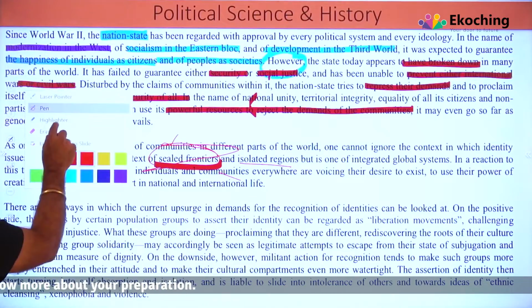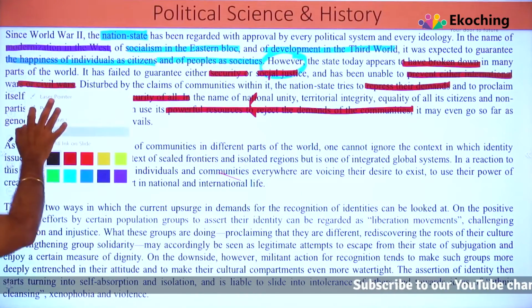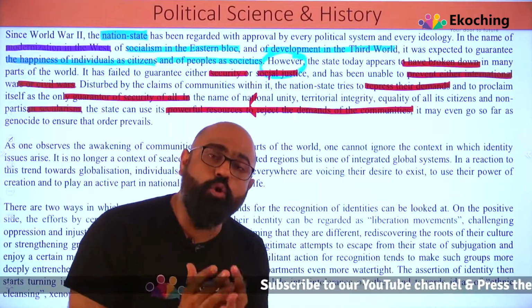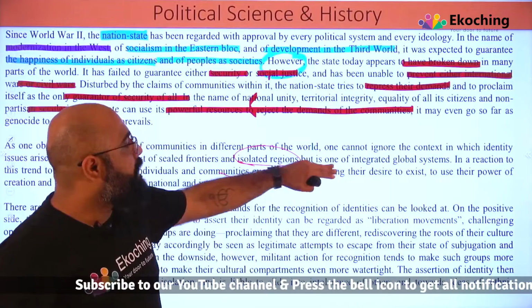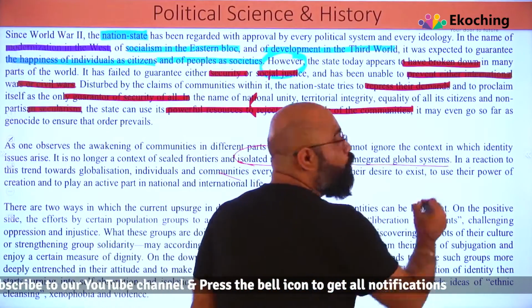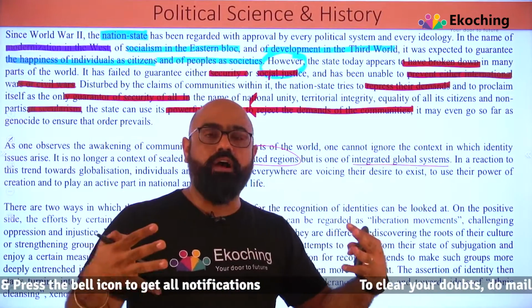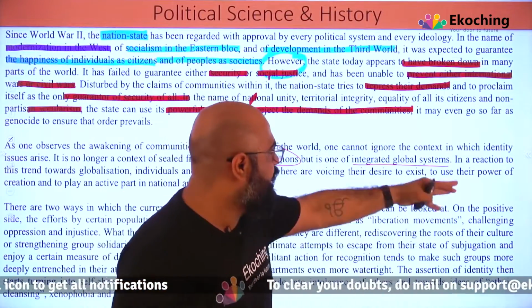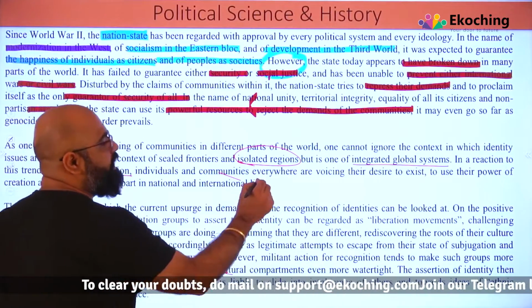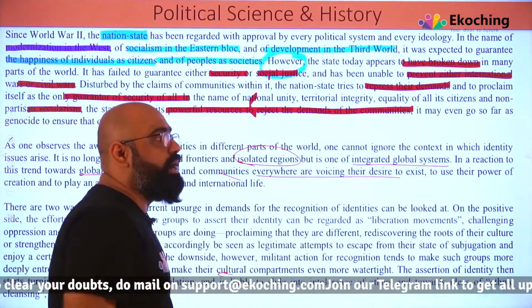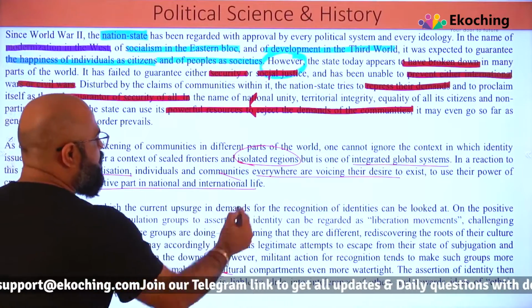The context which they have mentioned is that it's not about they are sealed, वो उनको कहीं जगह रोक दिया गया है. It's not about the isolated region, but it is one integrated global system, how across the globe everyone is connected. In a reaction to this trend towards globalization, individuals and communities every year are voicing their desire to exist, to use their power of creation and to play an active role in national and international life.